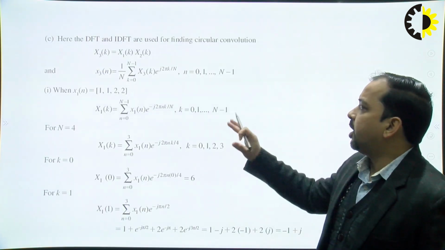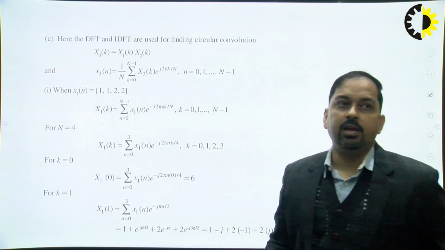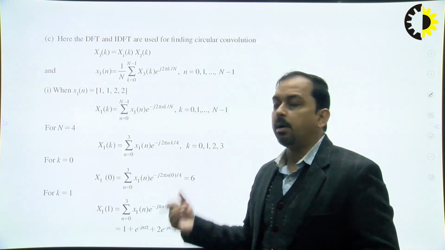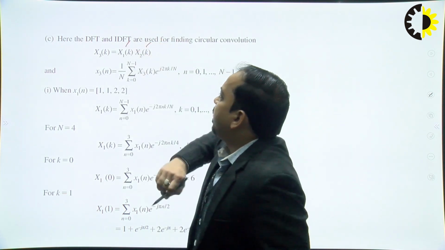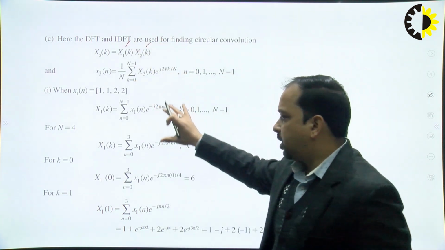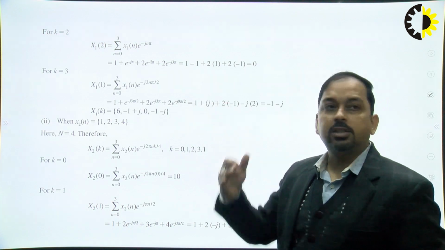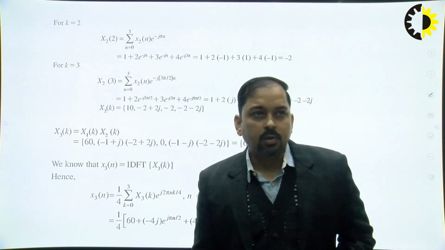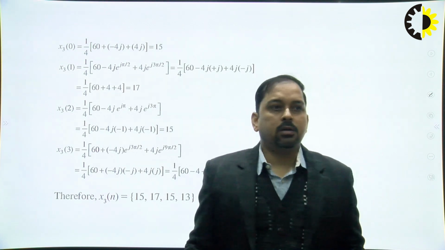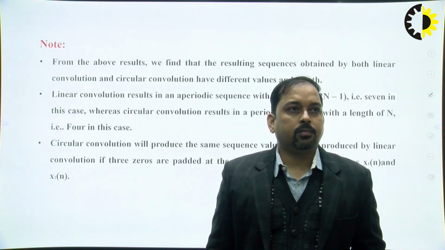Finally, the third approach is called DFT and IDFT. First we need to make the number of samples equal. We compute the DFT, we perform the product, and then we perform the inverse discrete Fourier transform. It is a bit lengthy task. So this is the final result over here.